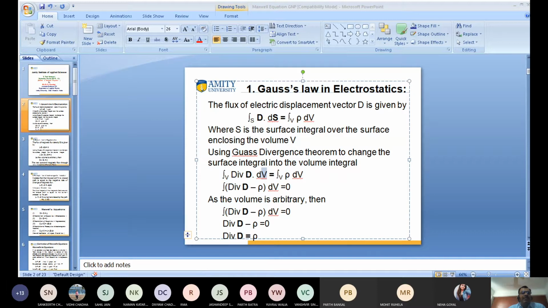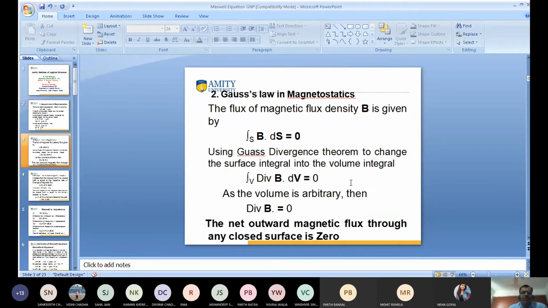Divergence of D equals rho is known as Gauss's law in electrostatics. So keep in mind, this is called divergence of D is equal to rho. This is known as Gauss's law in electrostatics. Second, I'm talking about Gauss's law in magnetostatics.